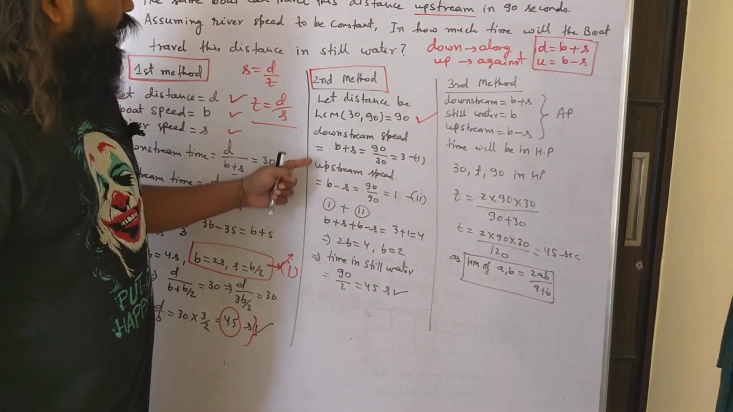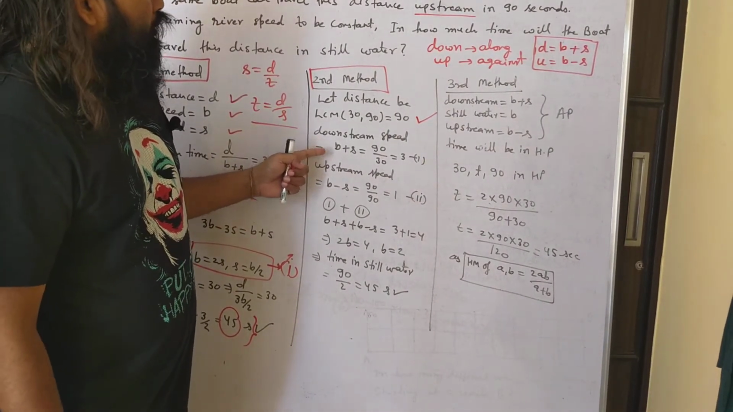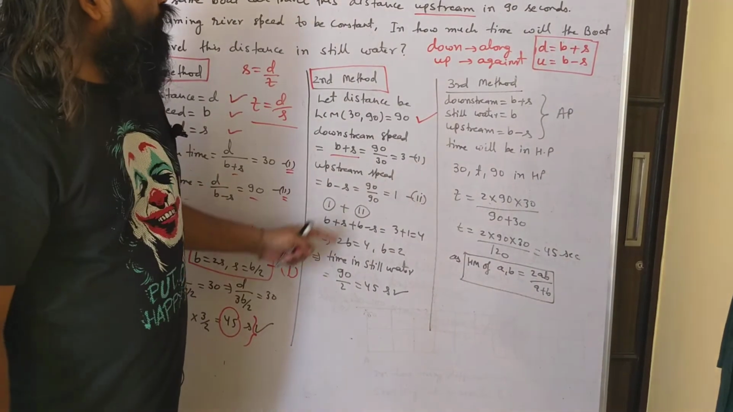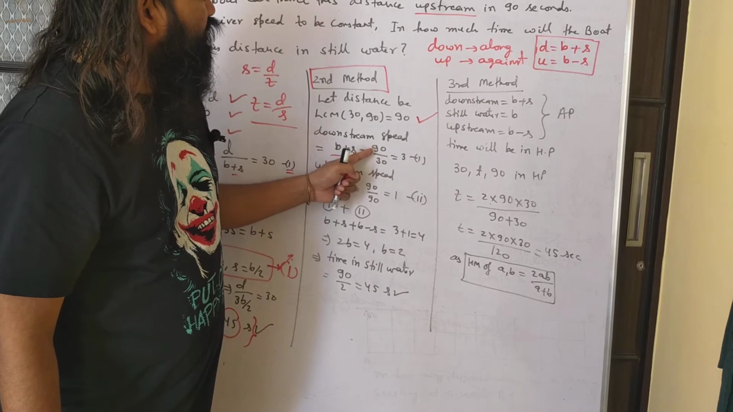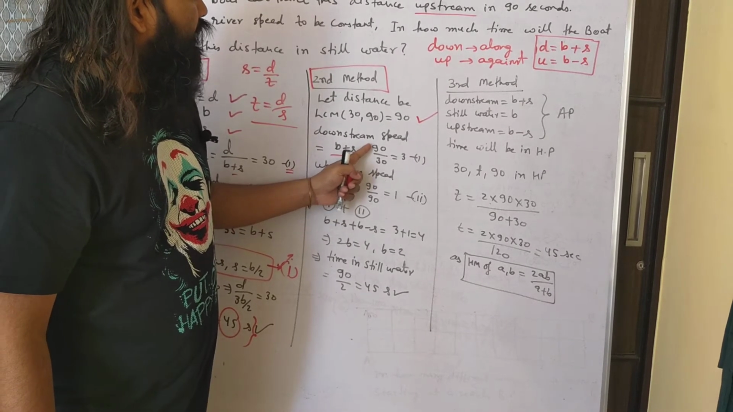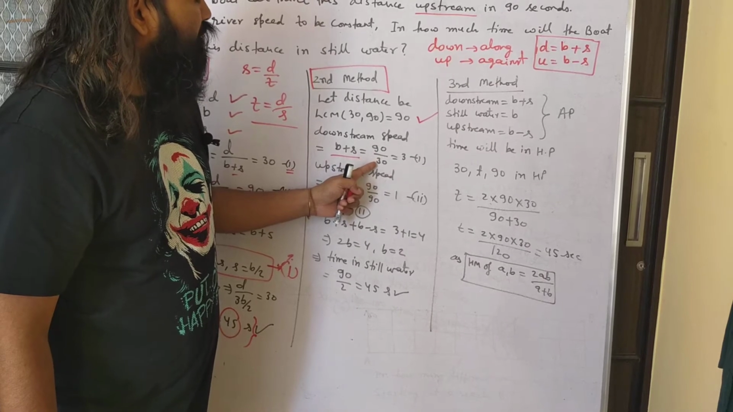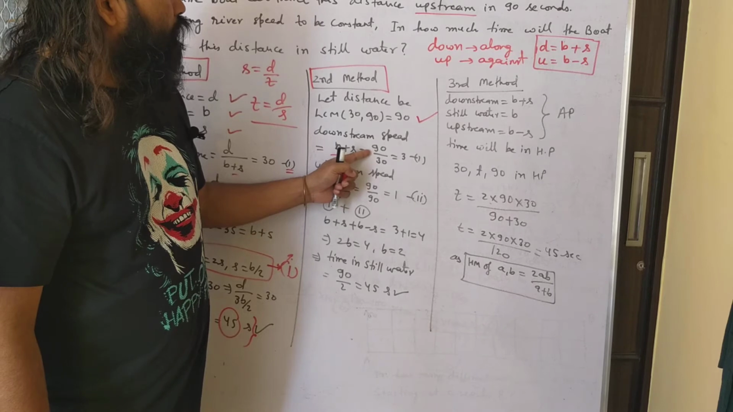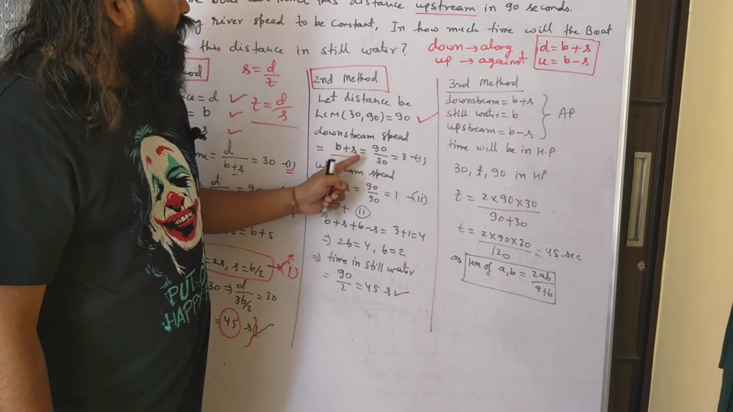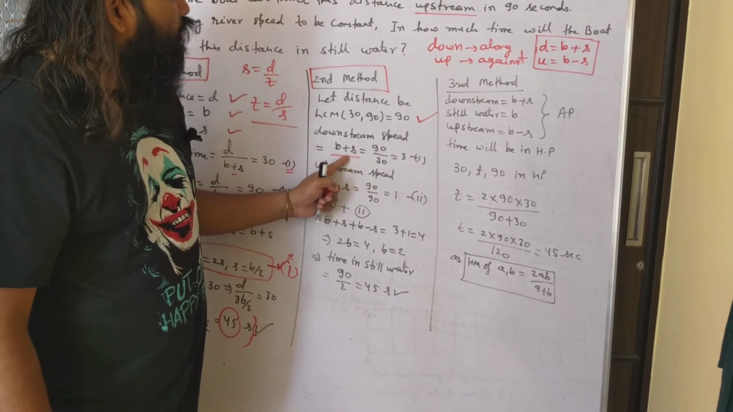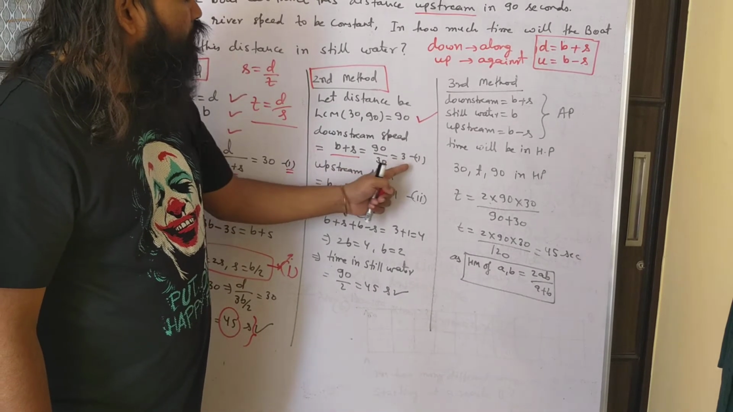And now I am calculating the downstream speed. So downstream speed, which is b plus s, will be equal to distance, which I am assuming 90, divided by the downstream time, which is 30. Are you getting it? This 90 is the assumed value. So distance is 90 and the time is given. So distance by time is the speed. So this is my downstream speed, b plus s, which is coming as 3.